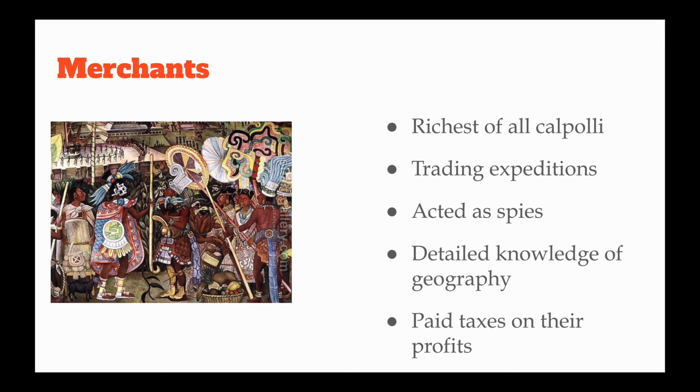They would rely on the knowledge provided by the merchants, the intel provided by them, to go out on these campaigns. And, oh, look at this. We see this again. They paid their taxes. There's going to be a common theme here, people. Taxes is going to be the theme.